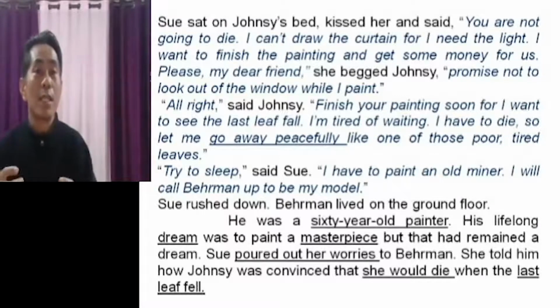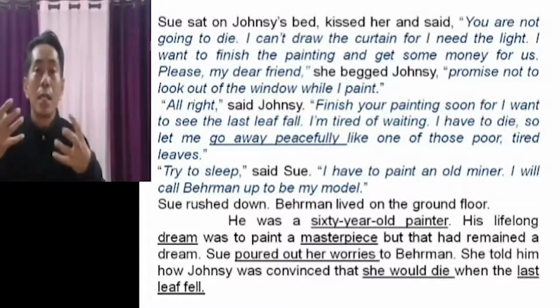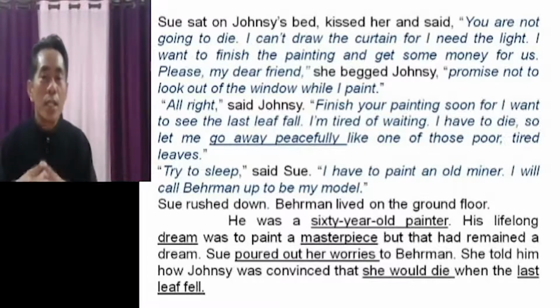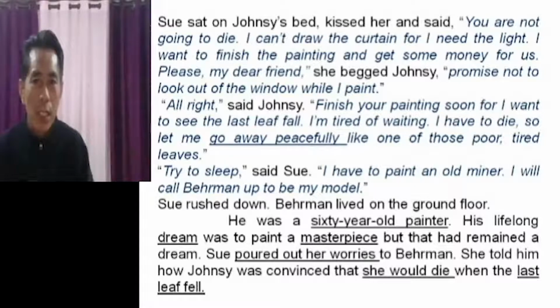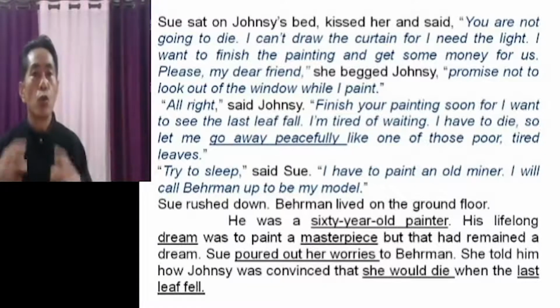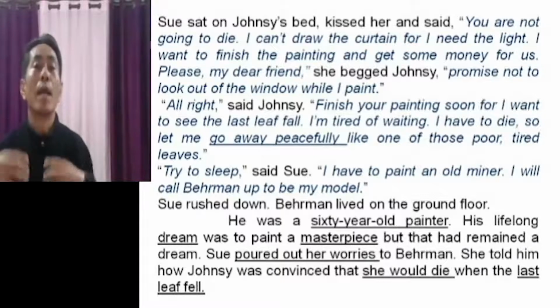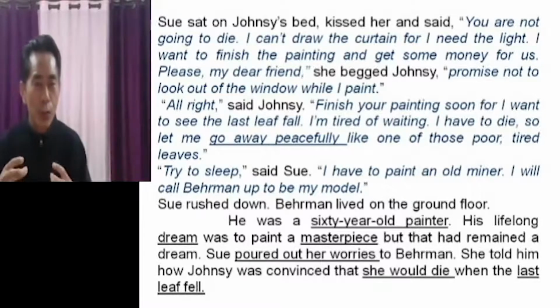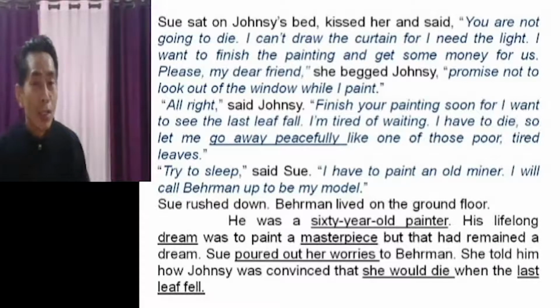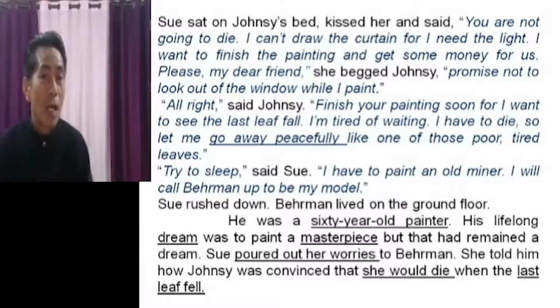So she requested Johnsy to promise. To promise what? Promise not to look out of the window while I paint. So Sue did not want Johnsy to look out of the window because she was just counting the number of the leaves.